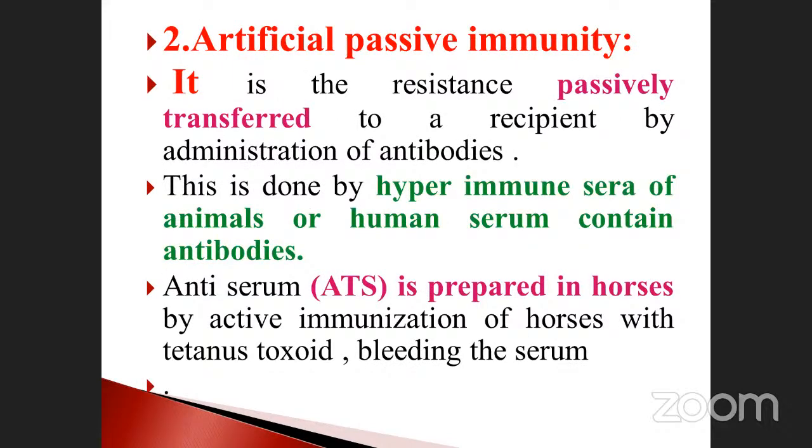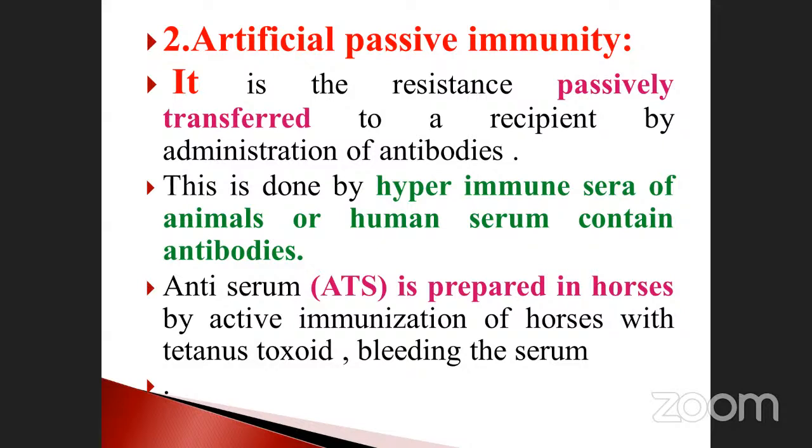And artificial passive immunity, next one. The artificial passive immunity is resistance passively transferred to the recipient by administration of the antibodies. Recipient means those who are receiving from the administration, as opposed to the donor who is giving. So this is done by hyperimmune sera of animals, already told you. Okay. And human serum containing antibodies. Some of the animals also have similar antibodies like a human being.